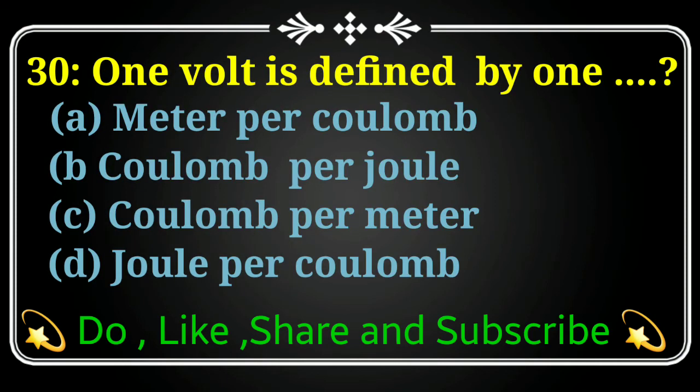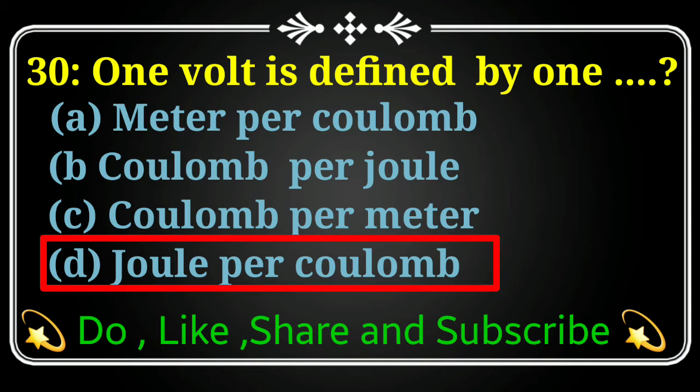MCQs 30 is 1 volt is defined by 1 dash. Option A, meter per coulomb. Option B, coulomb per joule. Option C, coulomb per meter. And option D is joule per coulomb. The true answer is option D, joule per coulomb.